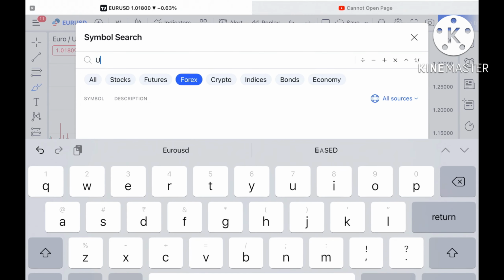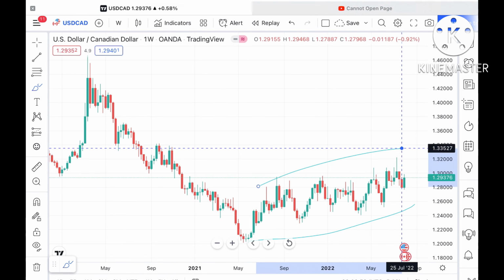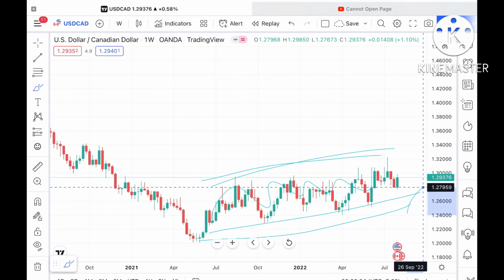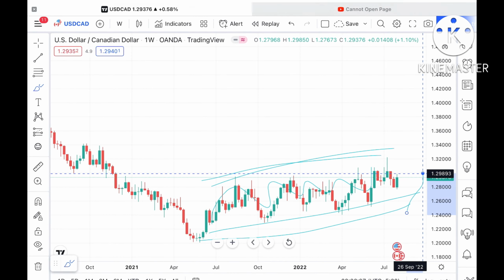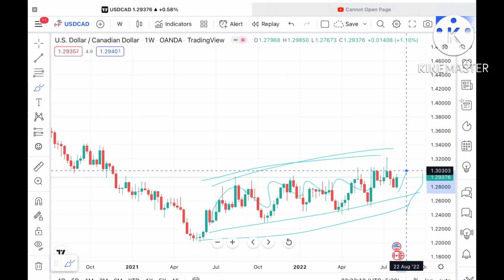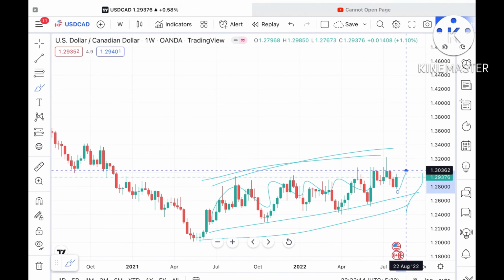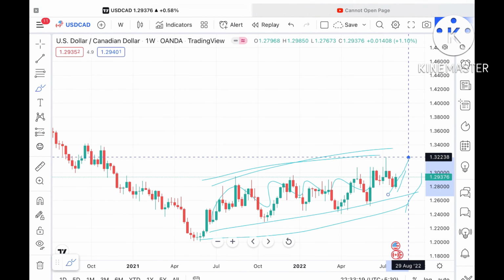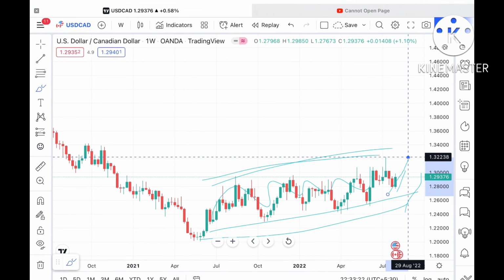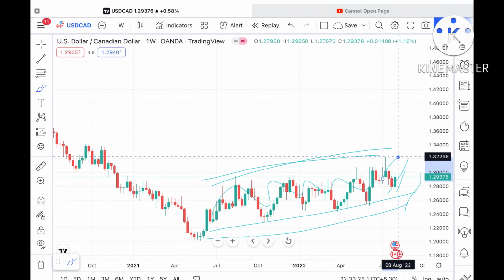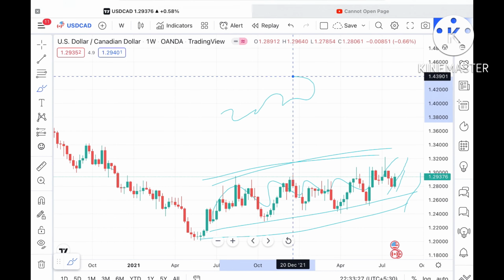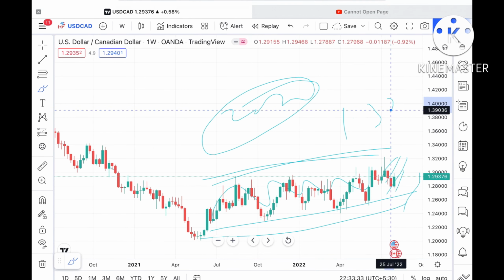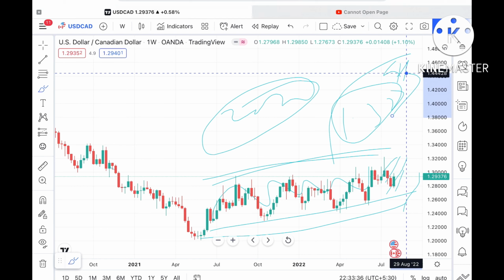Now if we talk about USD CAD, there is a higher probability it can move further upside, because slowly it is moving within a volatile range. Suppose this level sustains, the probability is high we can see it go to a level of 1.29893, and from there it can touch a level of 1.30362. Suppose the price goes above that level, then it can move further upside towards 1.322328. This is the range where it has moved for so long a period, since 2020, so there is a high probability it can move further upside, and once it sustains above a level of 1.32, the probability is very high it can move further upside.